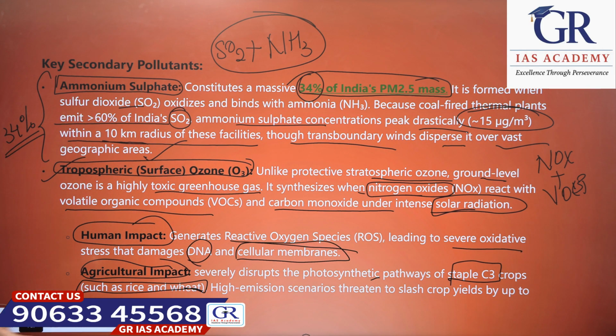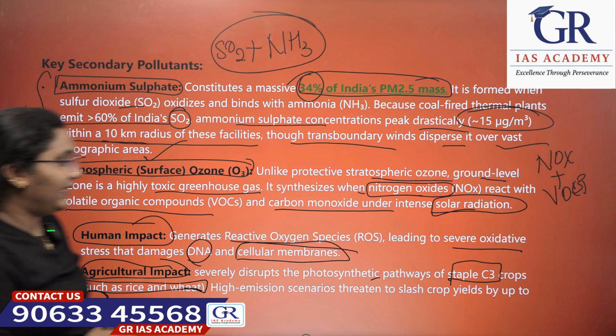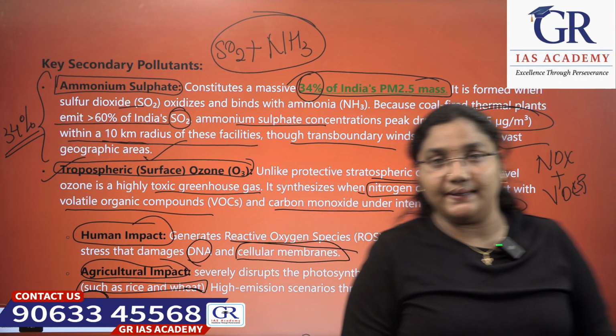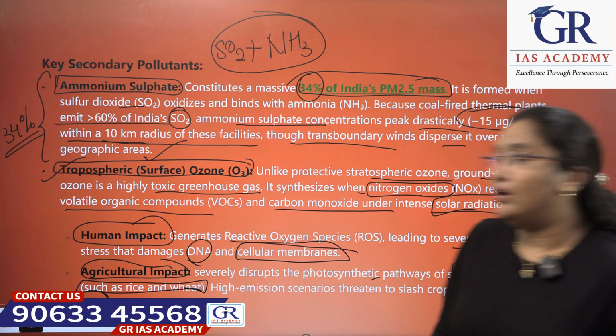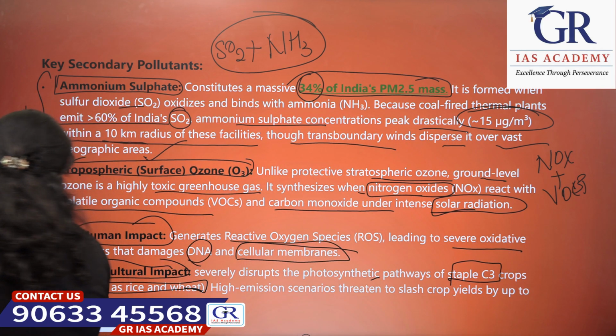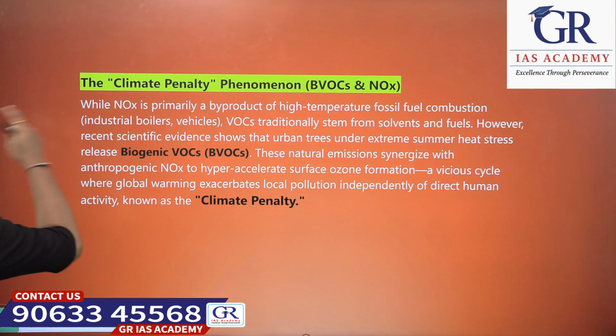Due to this high emission scenario, crop yield is slashed by up to 20%. These are the major impacts on human and agriculture by the secondary pollutants.